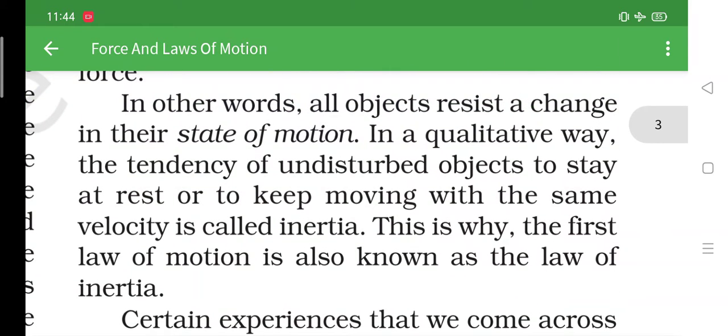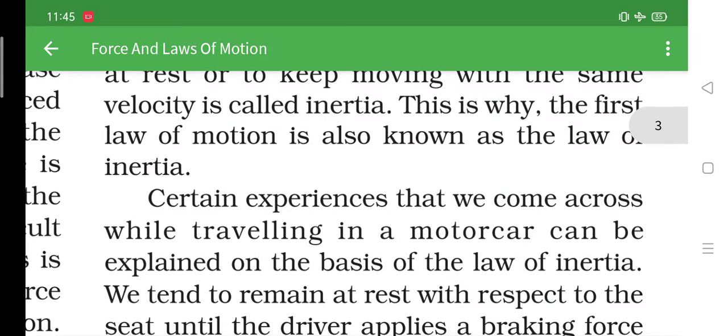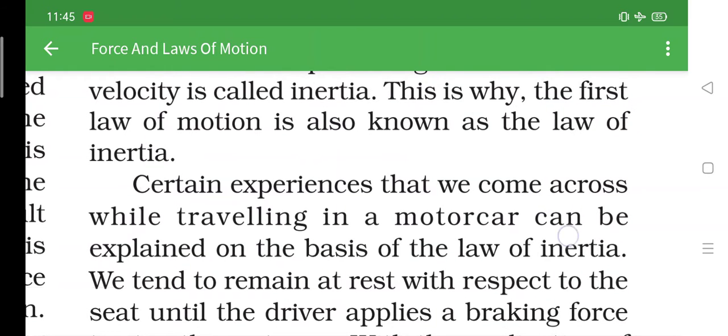So inertia means what? It means the natural tendency of any object is to remain at rest. That means, for example, any object in your house will stay in its place. That is its natural tendency to be there. So that property is called inertia, and that is why the first law of motion is also known as law of inertia.